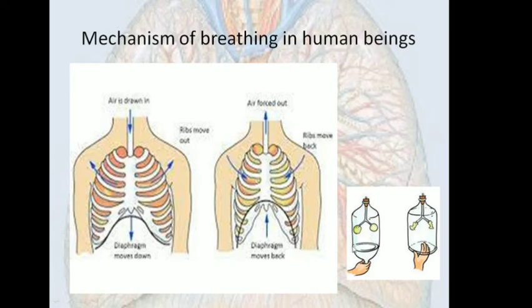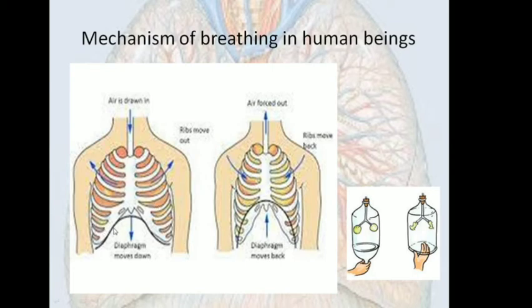Okay, so this glass jar does not have a bottom, the bottom is empty, and it is covered by a rubber sheet. Now what happens is, when this rubber sheet is pulled downward, the air enters through this pipe, and therefore you can see the balloons inflate. And again, when this rubber sheet is pushed inward, the air will move out through this pipe and the balloons will deflate.